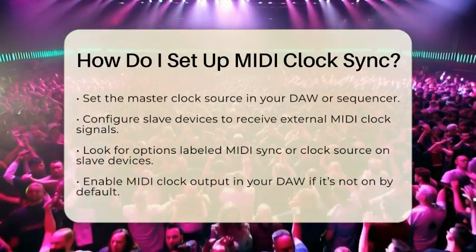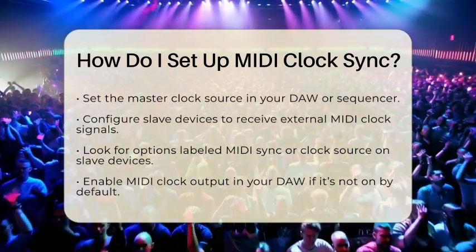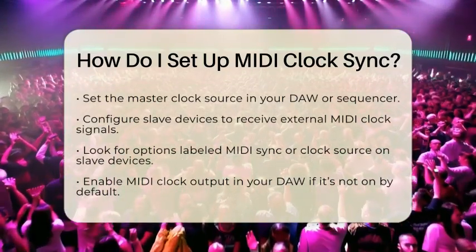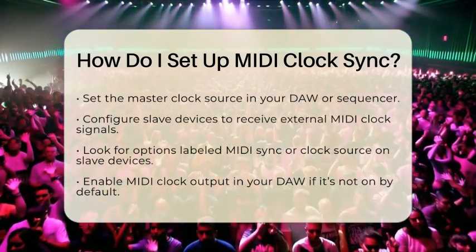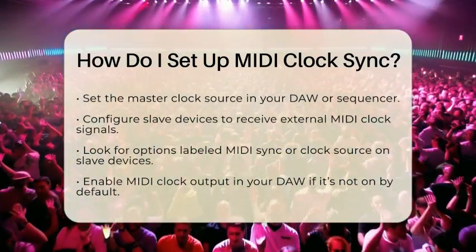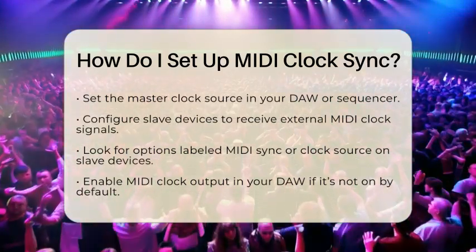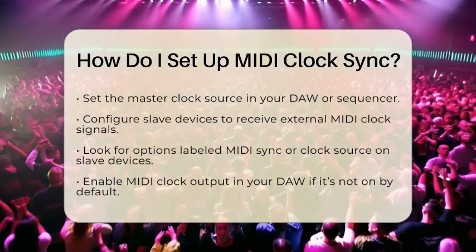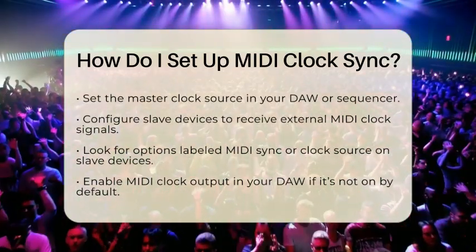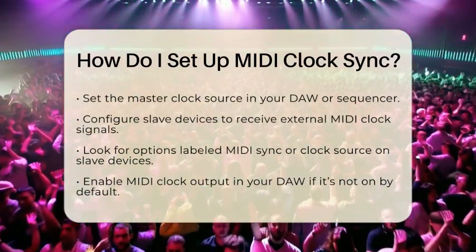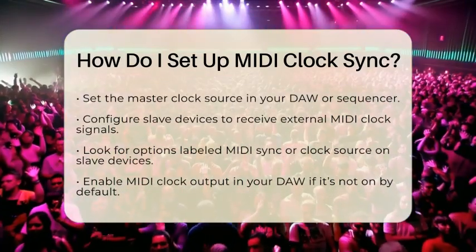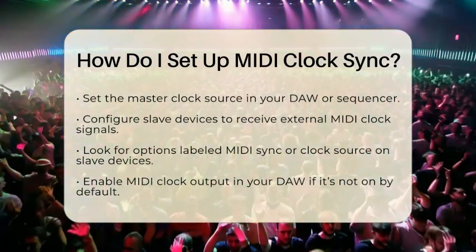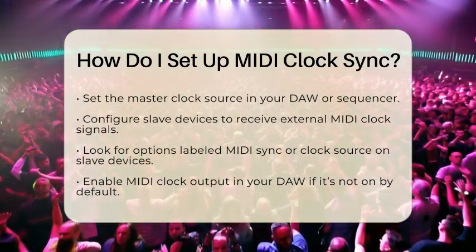Now, it is time to configure the slave devices. You will need to set each of these devices to receive external MIDI clock. Look for options labeled MIDI sync or clock source and set them to external or MIDI clock. In your DAW, you may need to enable MIDI clock output, as it is not always on by default. If you are using USB connections, ensure that the correct MIDI driver is selected to allow clock transmission.